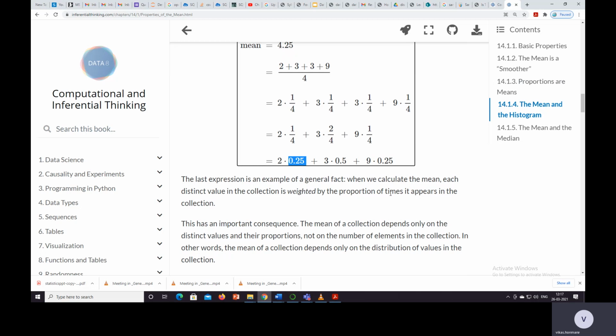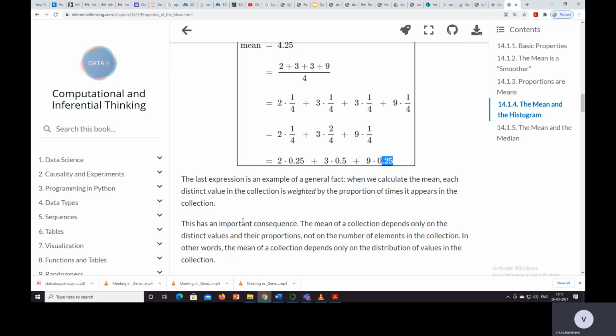So the general fact is, when we calculate the mean, each distinct value in a collection is weighted by the proportion of times it appears in the collection. So it is weighted 0.25, since 25% of the time 2 is occurring, 0.5, since 50% of the time 3 is occurring, and 25% of the time 9 is occurring.